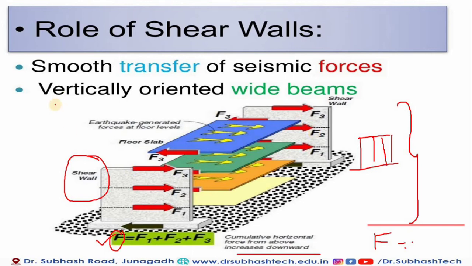Generally our load transferring system is beam to column and column to foundation. In between, the shear wall is a key point for transferring the seismic force smoothly. So the role of shear wall is very important when we provide it in an RC building.